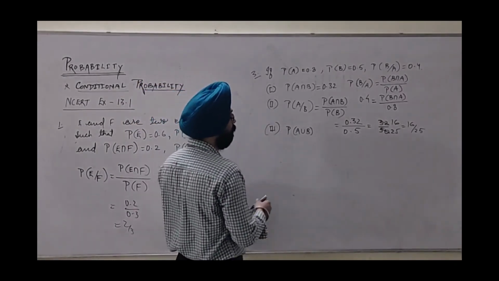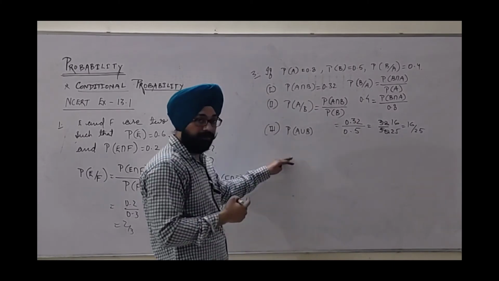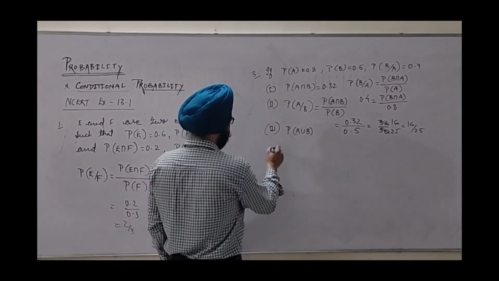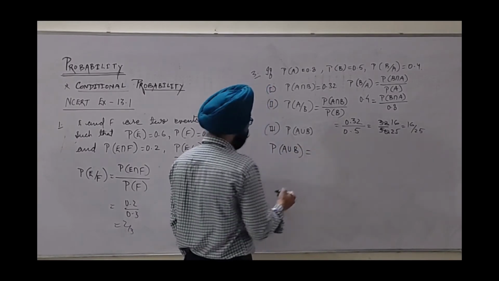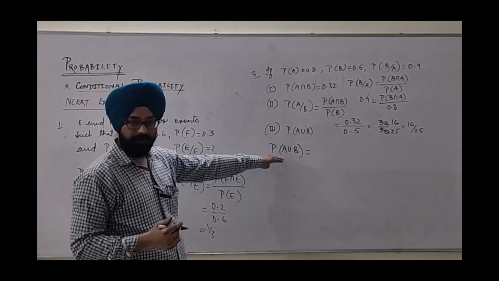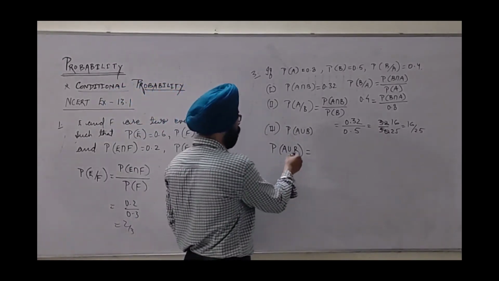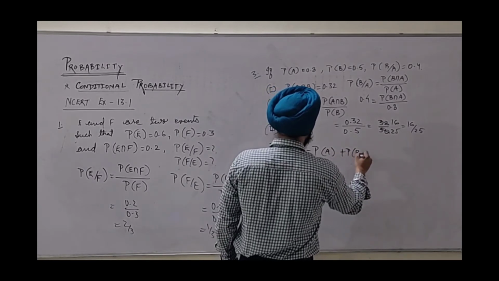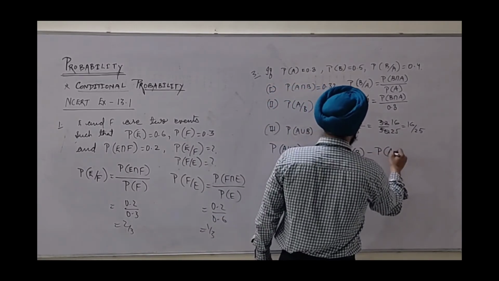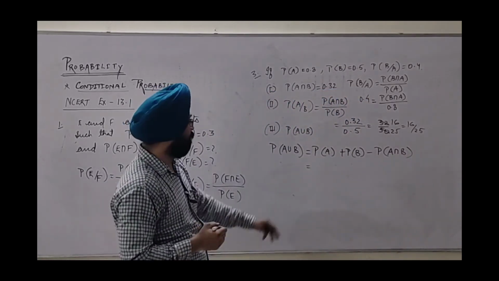Further we go. This A union B. Again, this is from earlier classes, that A union B by set theory, or the addition theorem of probability, both look similar. This is the algebra of the addition theorem of probability. We can expand it as probability of A plus probability of B minus probability of A intersection B. The only thing you have to do is put in the values.